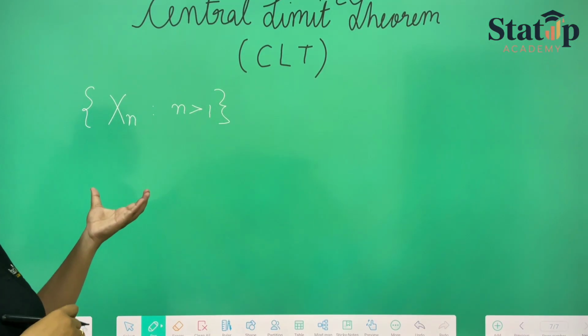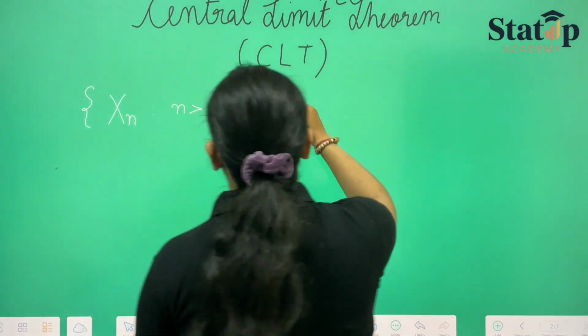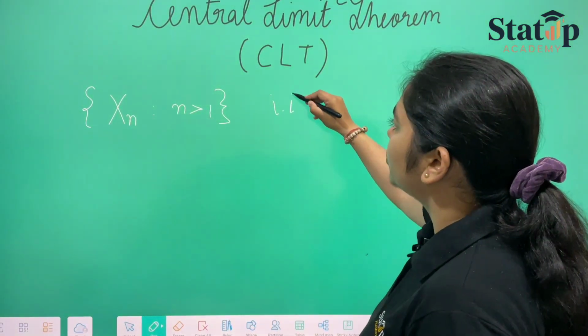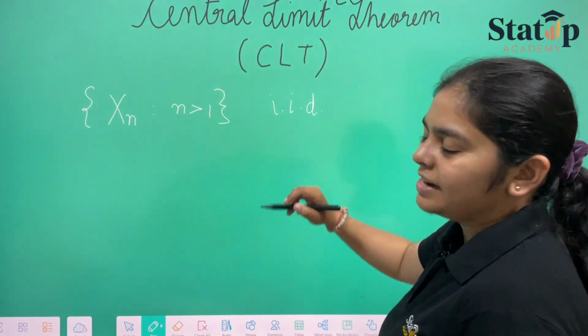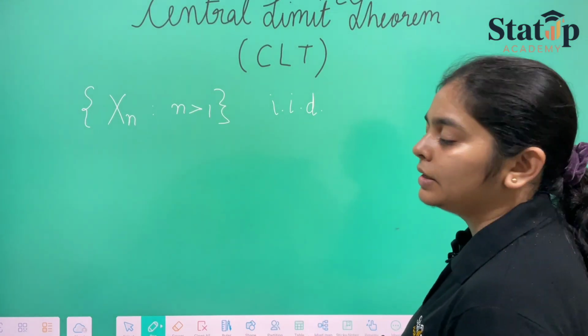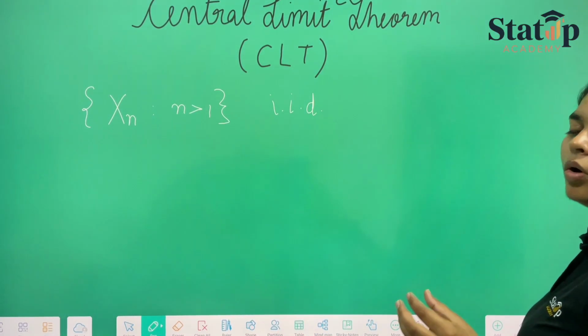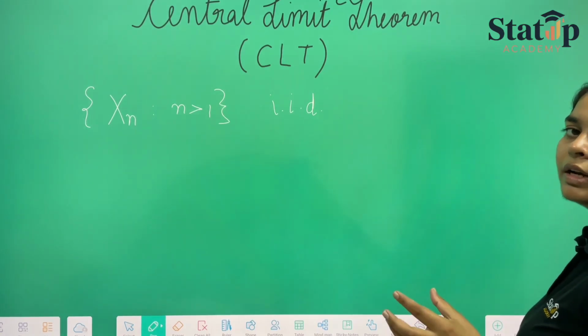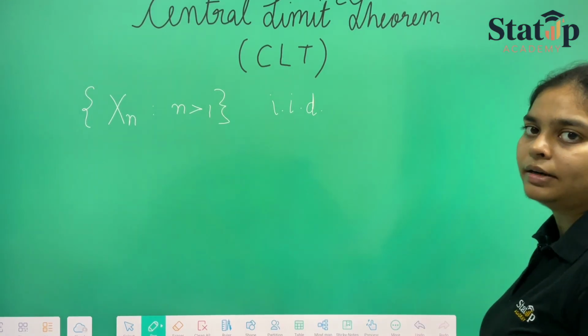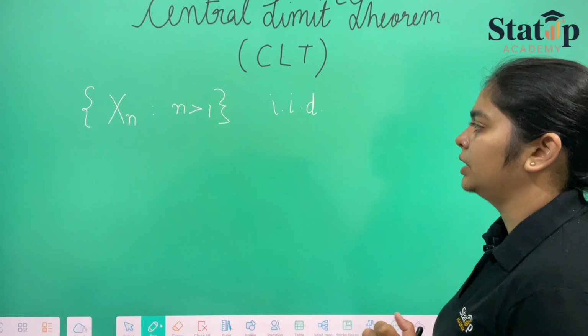This is a sequence of random variables that are IID. This portion is very important. Independently and identically distributed is very important in central limit theorem. All the variables in this sequence should be identical and independent of each other.